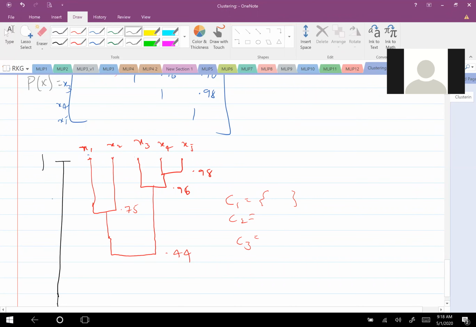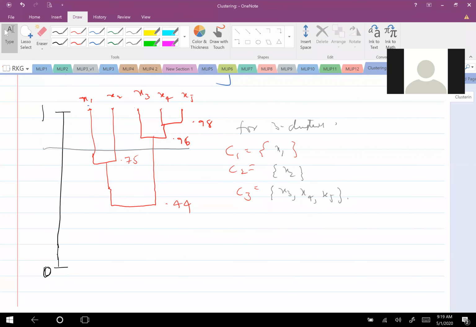Where should I break the dendrogram? One cluster would be X1, another cluster would be X2, and another cluster would be X3, X4, and X5. Yeah, right. Okay, this is how I get the 3 clusters. If I want to get 2 clusters, then I can break it here. So I will get X1, X2 as 1 cluster, X3, X4, X5 as another cluster, right? Okay, so I think it's okay.